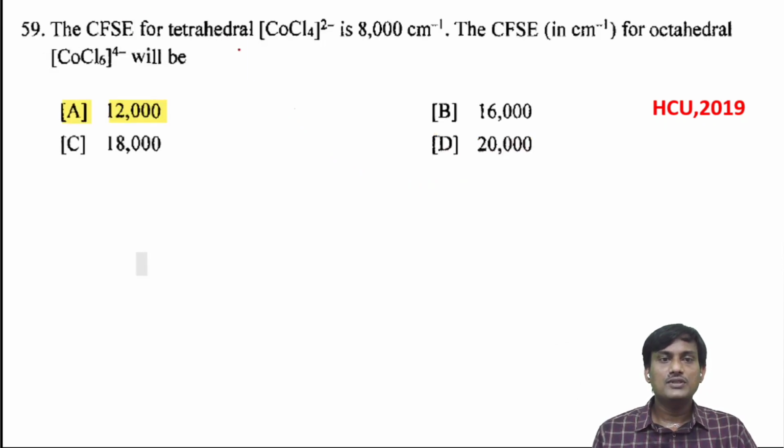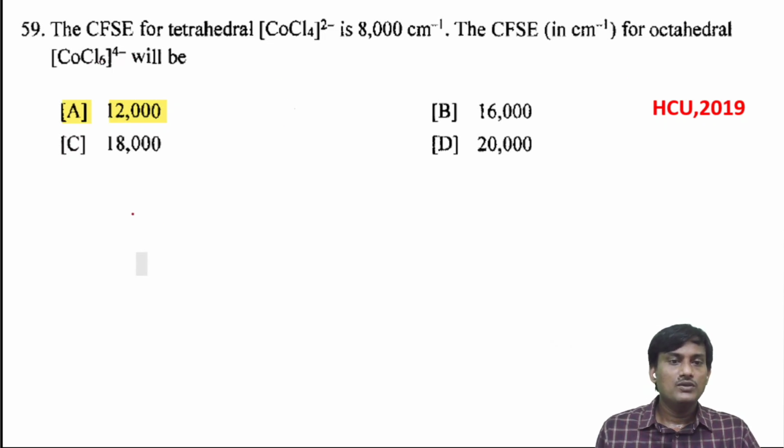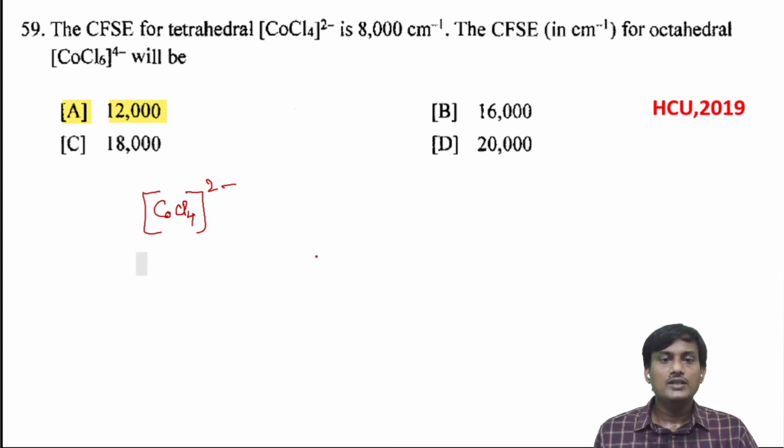The CFSE for the tetrahedral complex is given as 8000 centimeter inverse. The CFSE for the octahedral complex CoCl6 4 minus will be? So let's take the first complex, CoCl4 2 minus. In the splitting, it will be E and T2.